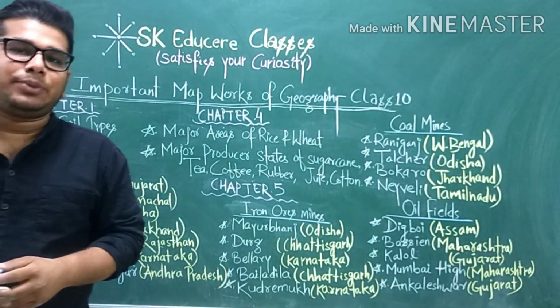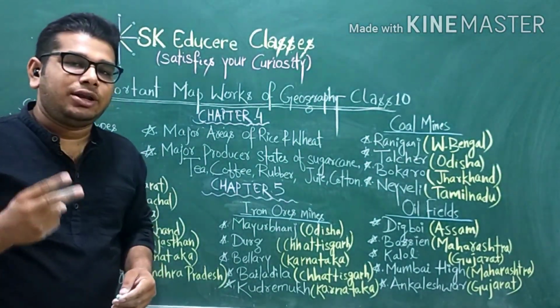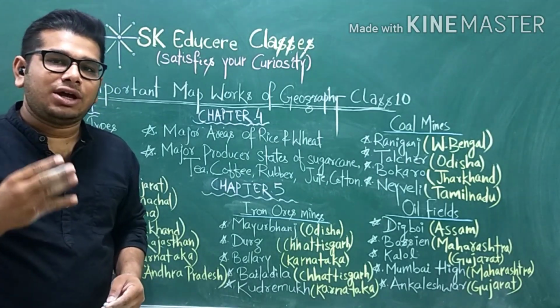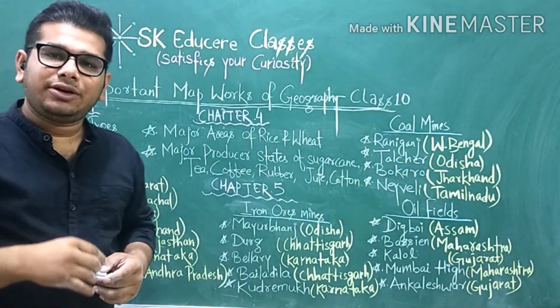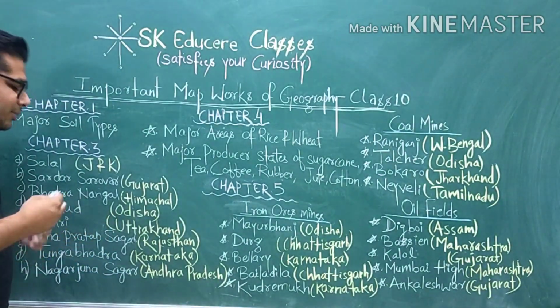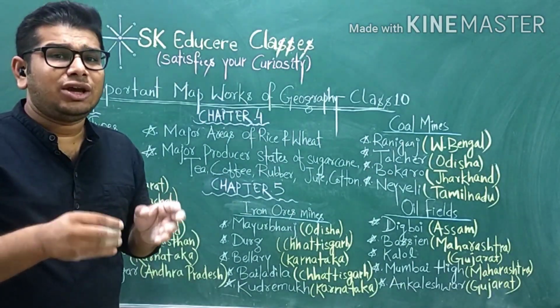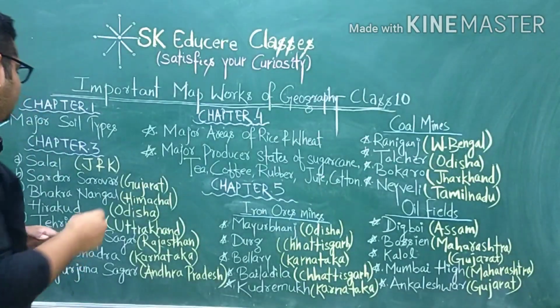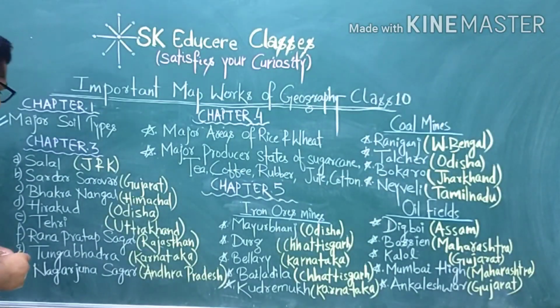In class 10 we have to study 6 soil types: alluvial soil, black soil, arid soil, laterite soil, yellow and red soil, and forest soil. So it may be a question to locate the 6 types or any of the 6 types of soil in the exam. So you must practice the map work based on major soil types.